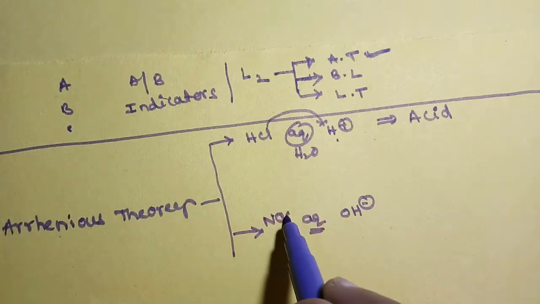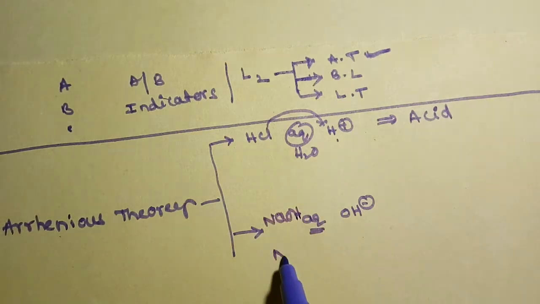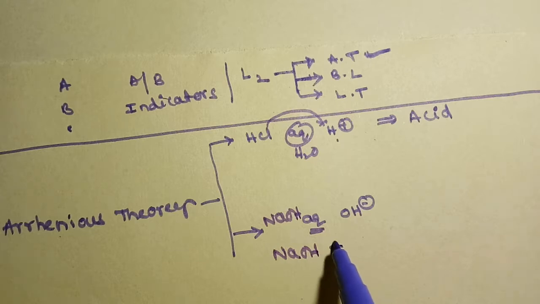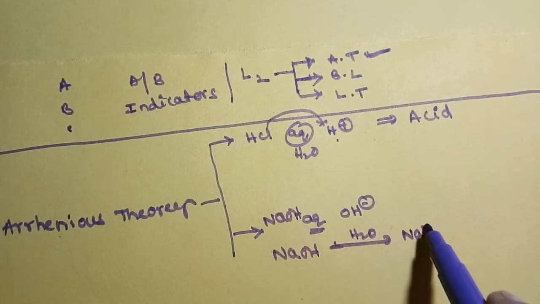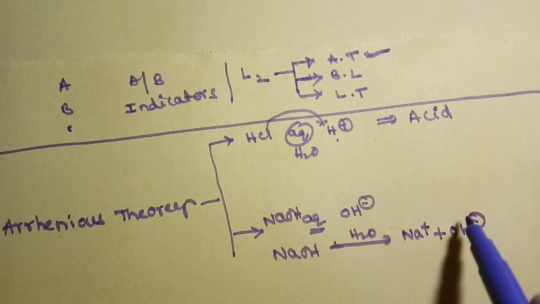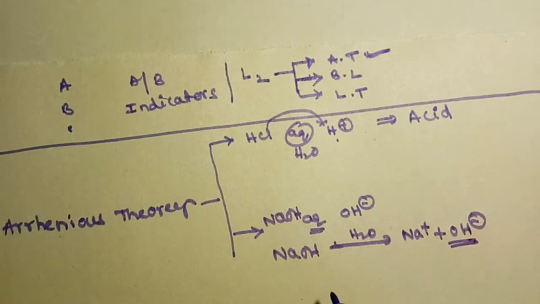For example, when NaOH is dissolved in water, it gives Na plus and OH minus ions. Since it gives OH minus ions, it is a base.